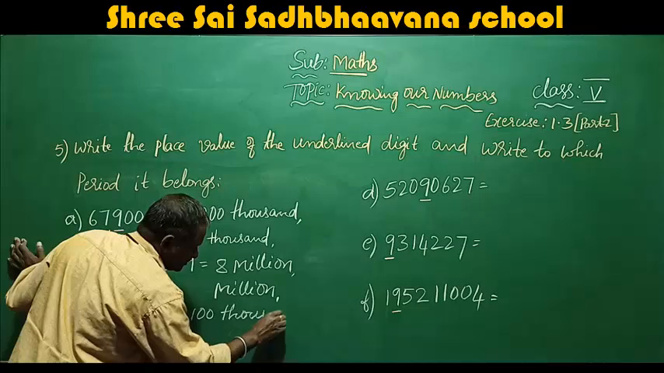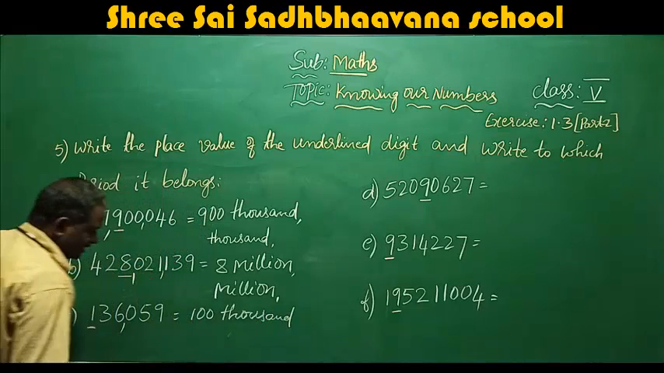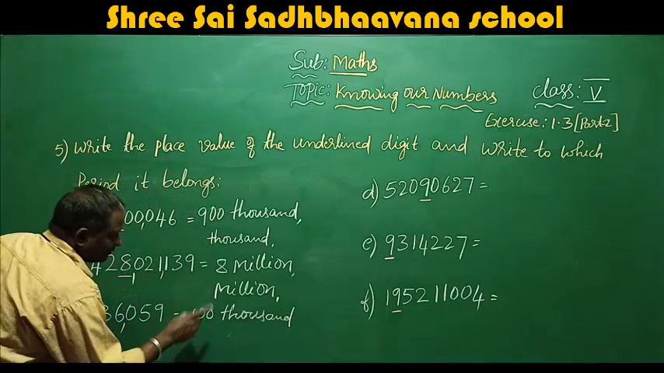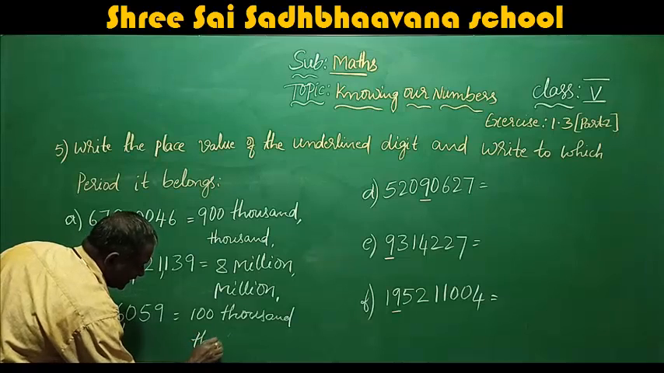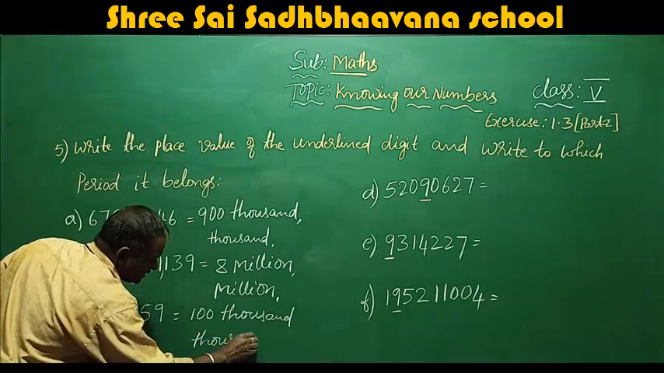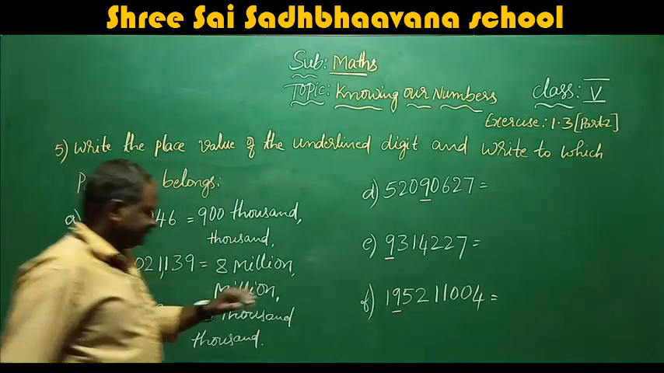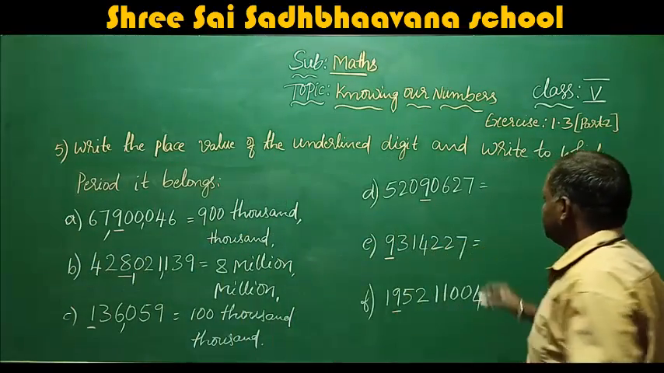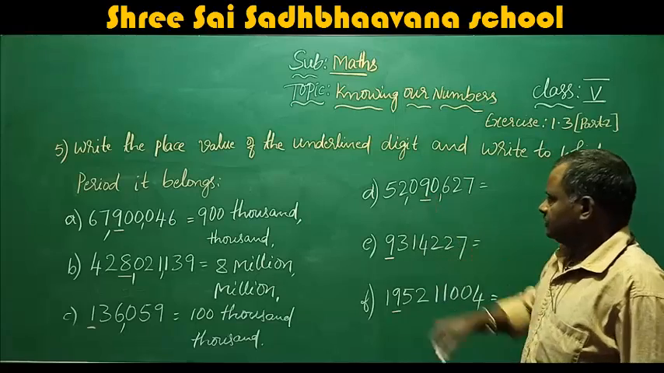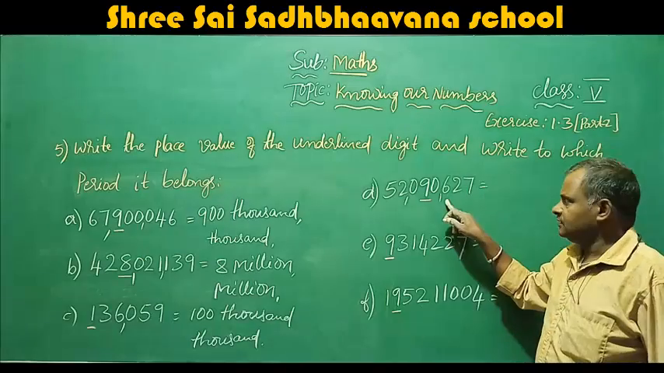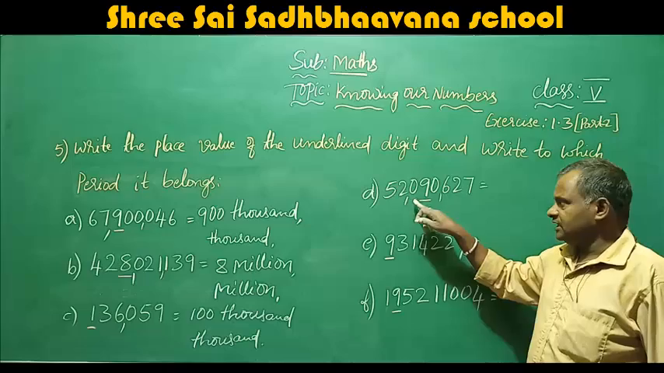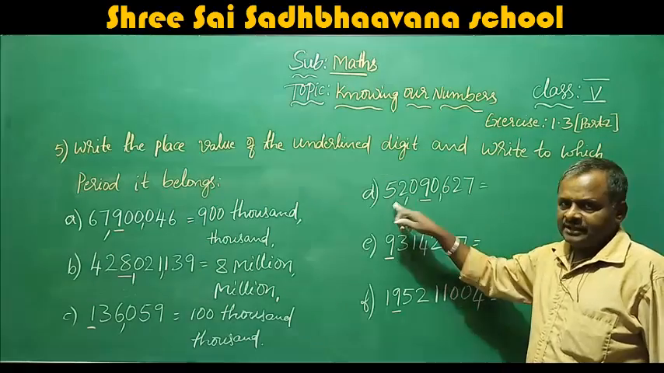The place value of 1 is 100,000, so it is in the thousand period. When you come to here, unit, 10, 100, 1000, 10,000, 100,000, million, 10 million.